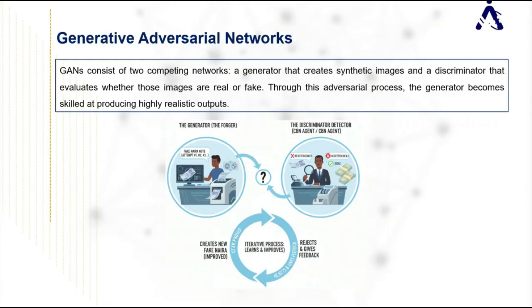In this section, we'll be looking at Generative Adversarial Neural Networks, called GAN. It has two competing networks. First is the generator, which creates a synthetic image, and the other is a discriminator that evaluates whether this image is fake or real. Through this adversarial process, the generator becomes more skilled and perfect in producing a more realistic output. An example of how GAN works is a dollar note generator and a fake dollar detector.